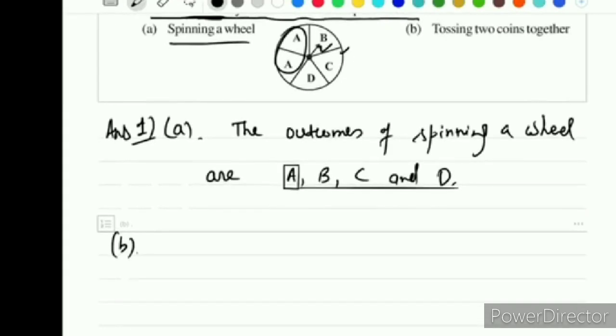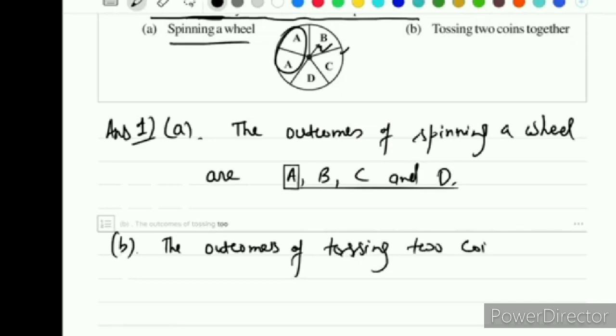Move to the second part of the question. Tossing 2 coins together. The outcomes of tossing 2 coins together. Together means simultaneously.